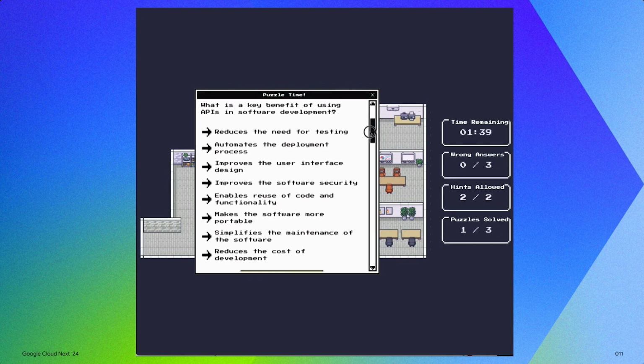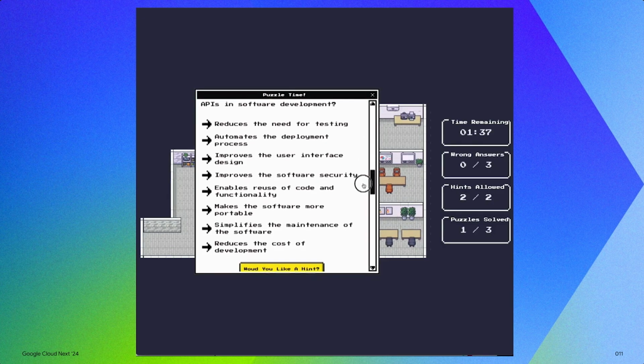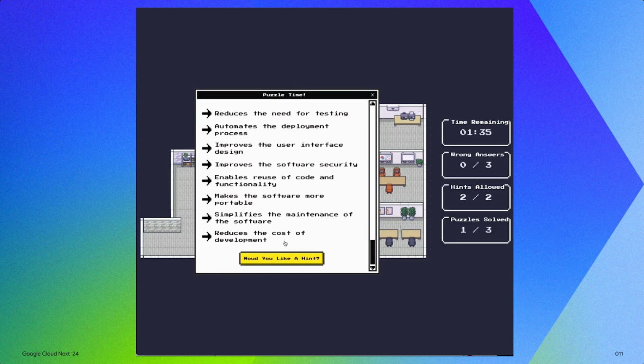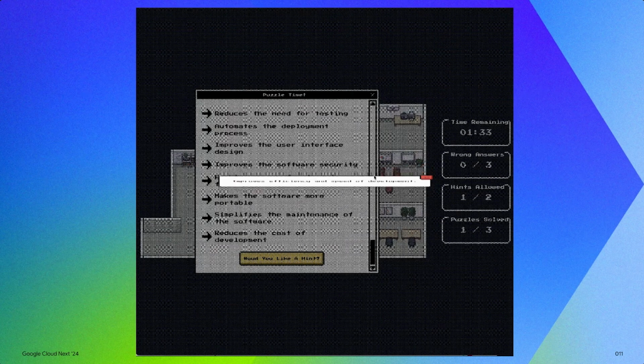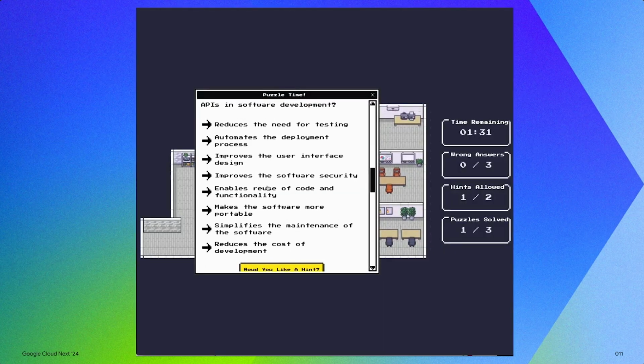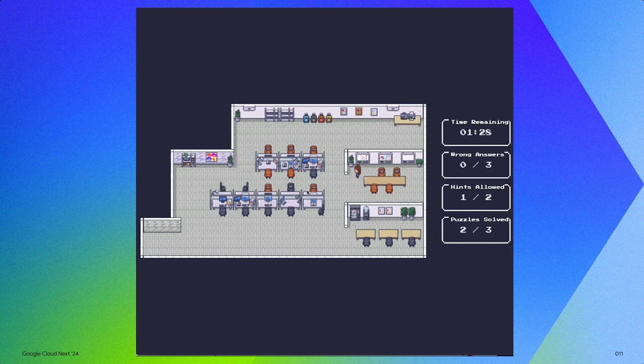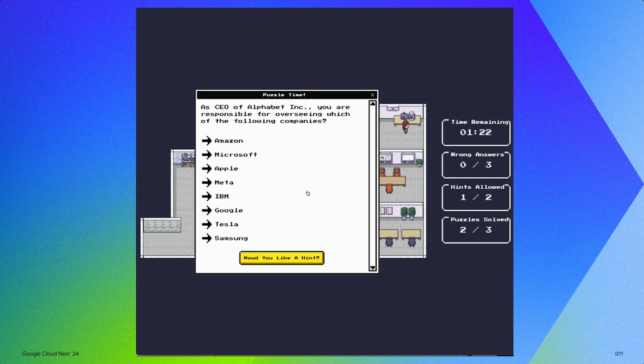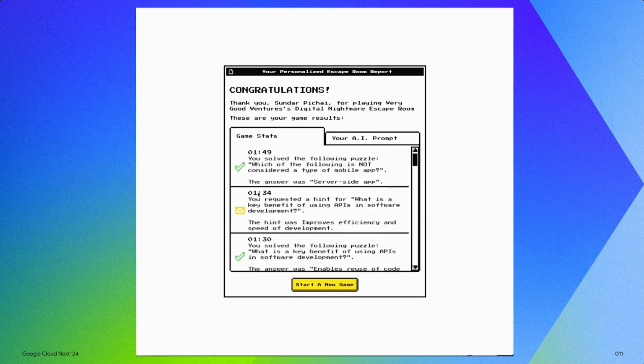And it looks like we're thinking about it, trying to figure out what the right answer for this one is. We asked for a hint, which is also AI generated. And we got that right. So we're going to go look for the last puzzle question. And it's over by the printer. And so we got that right as well.